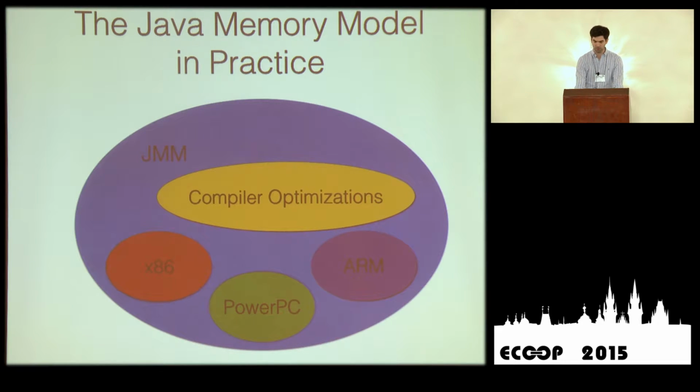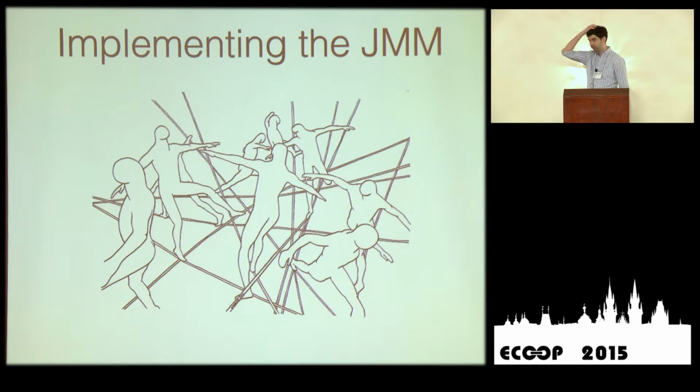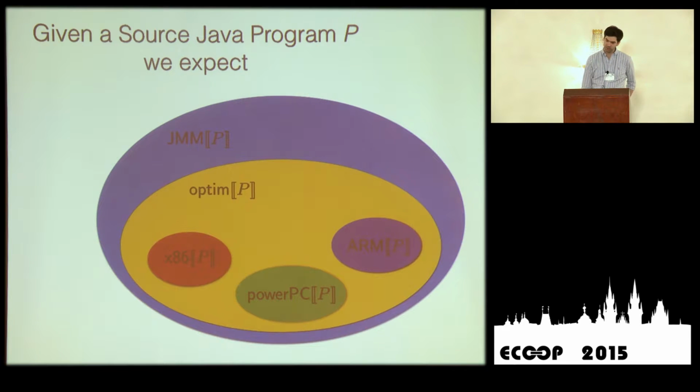So the question is, if you do have to implement the Java memory model, how do you do this? It feels like walking on a tightrope, but there are many ropes, and they go in many directions. You have this spec at a very high level, then you have the spec of the machine somewhere there, and you have a load and a volatile write: do I need to put a barrier? Do I not need to put a barrier? Do I need to put this one or that one? It's really hard.